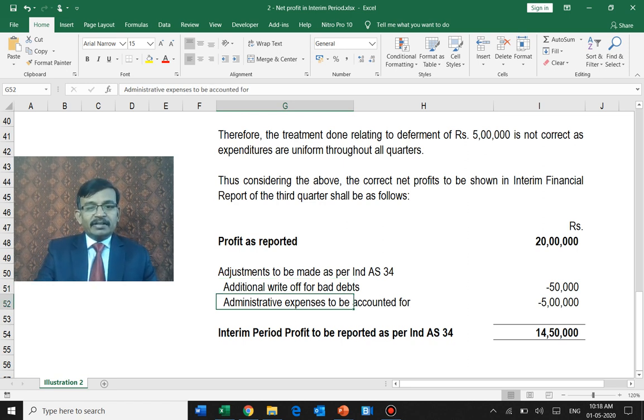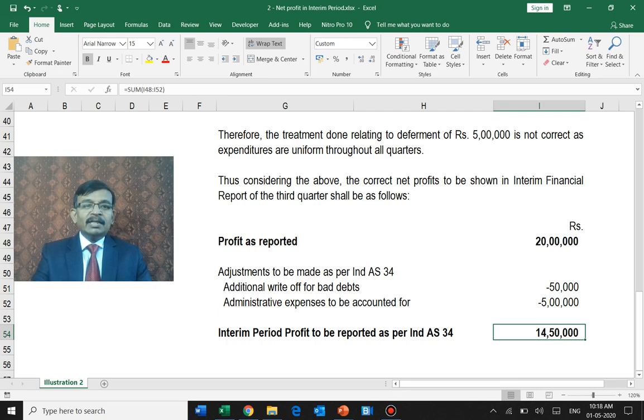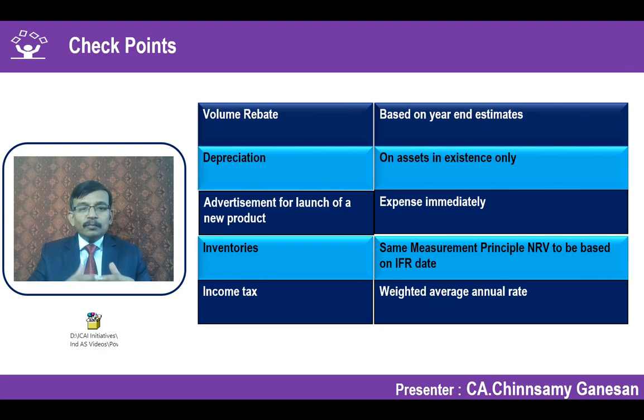So to that extent, whatever additional amount is to be written off has to be reduced in full. And the depreciation accounting is proper, so no adjustment is required, but the administrative expenses are to be charged as an expenditure for the particular quarter. So the actual interim period profit to be reported as per Ind AS 34 is 14.5 lakhs as against 20 lakhs which has been reported by the entity. For a simple reason, you cannot have a smoothening effect.